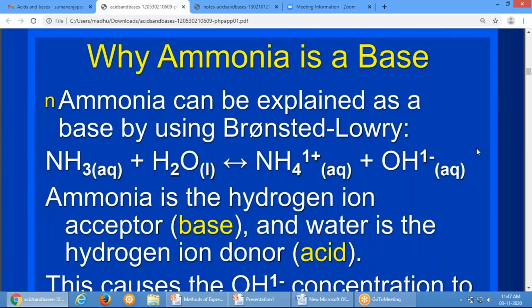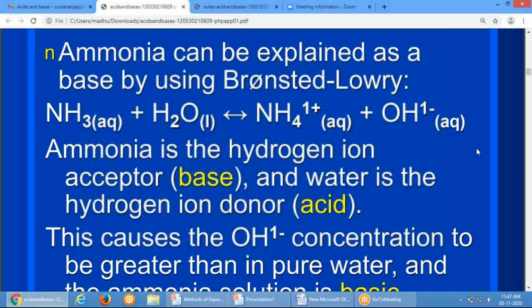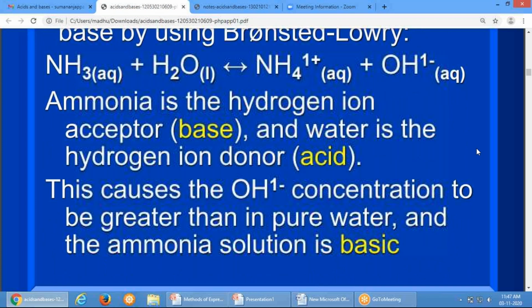When it reacts with water, it accepts a proton from water and becomes ammonium ion, NH4 plus. So ammonia is the hydrogen ion acceptor and water acts as a hydrogen ion donor. This causes the hydroxide ion concentration to be greater than in pure water, and the ammonia solution is basic.